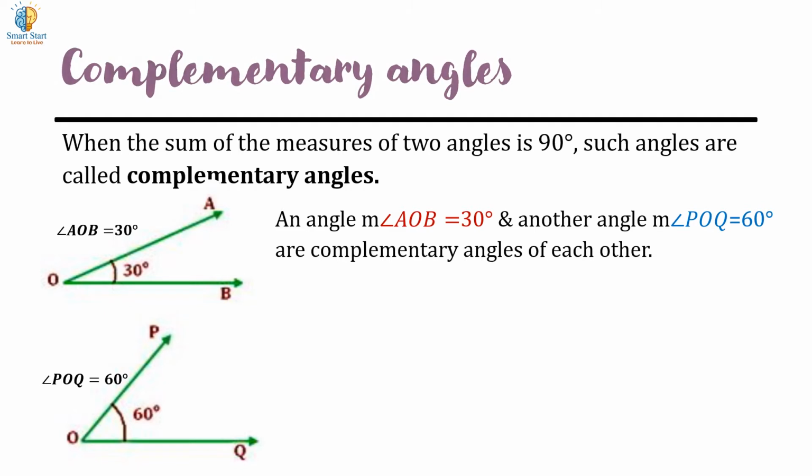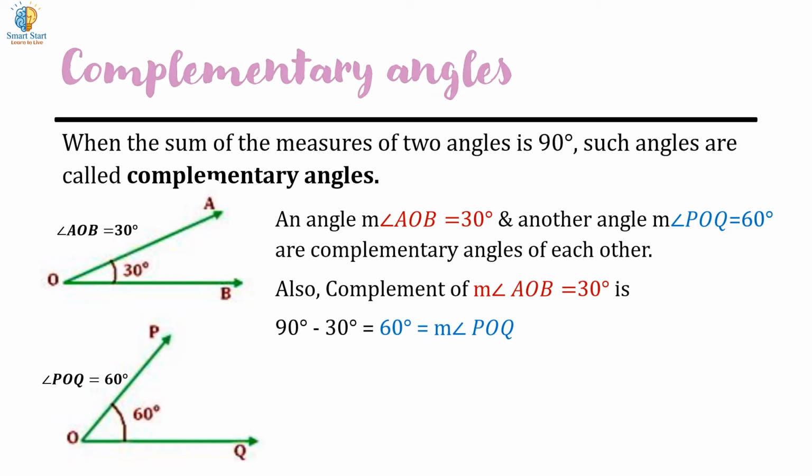Both angles are complementary angles of each other. Also, the complement of angle AOB, which measures 30 degrees, is 90 degrees minus 30 degrees equals 60 degrees, and the measure of angle POQ equals 60 degrees. Hence, angle AOB is the complement of angle POQ.